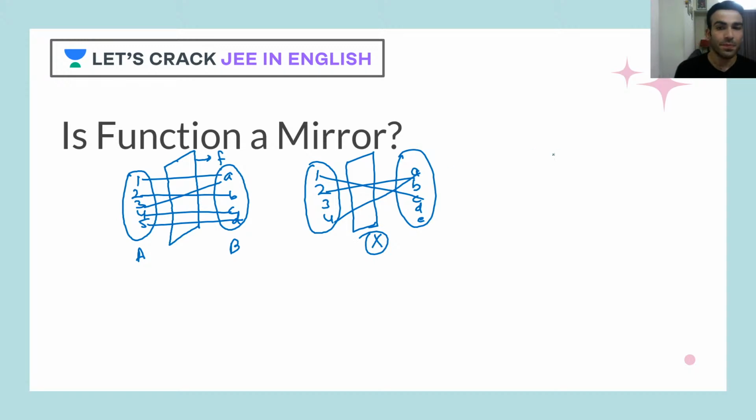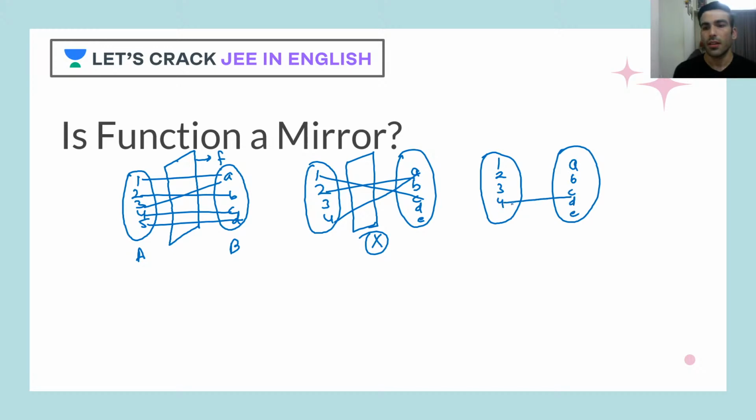Clear? Now one more case I'll tell you. Now let's say 1, 2, 3, 4, and let's say A, B, C, D, E. Now let's say I have got this. Now tell me one thing. Will you be calling it a function? No, you won't be calling it a function. Why? Reason is very simple. This 4 has got 2 images.